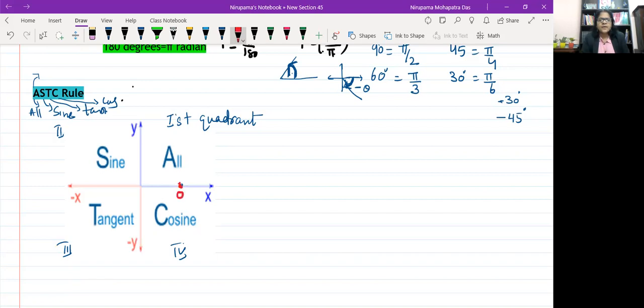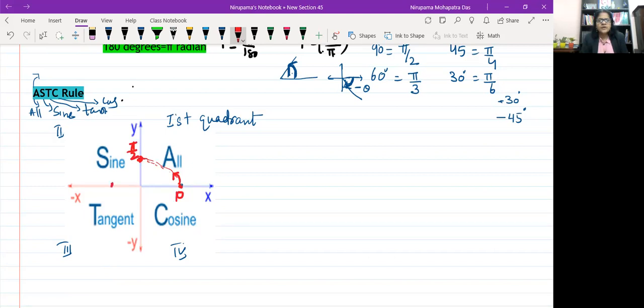Now I am moving in the anti-clockwise direction. Whenever you go like this, arriving at this point, you are covering the first quadrant. It means 1/4 of the plane. So this is 90 degree, or you can say pi by 2 radian. Now do not stop here. You come to this point.